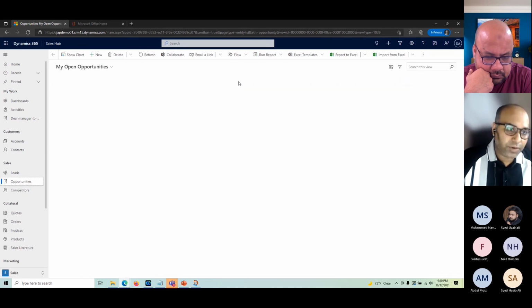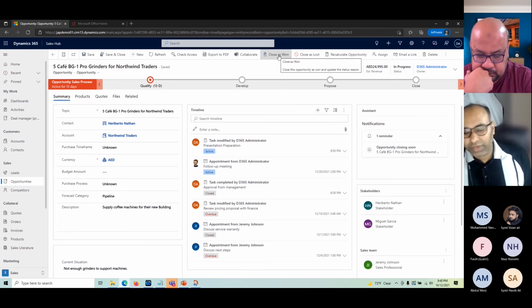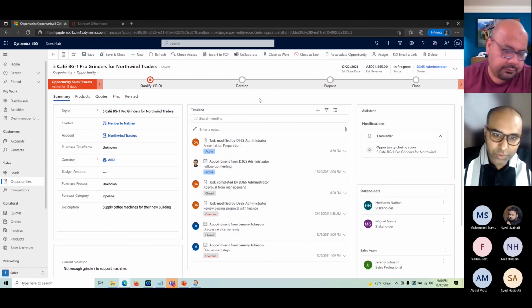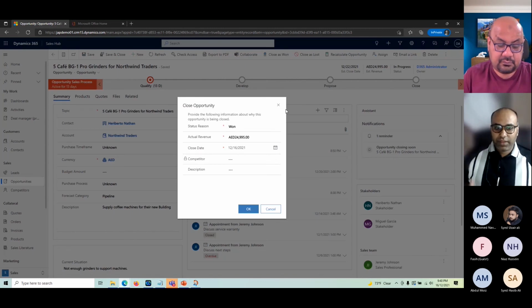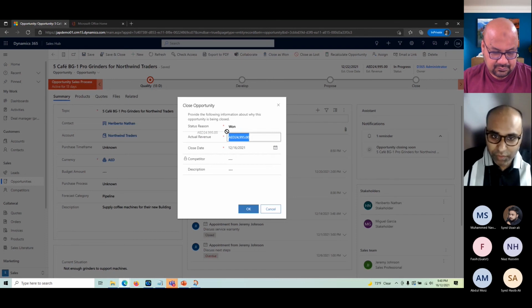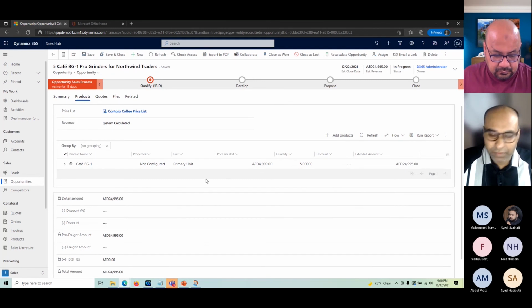Another scenario is that I can directly close as won. In many scenarios, people do not use quotes, sales orders or invoices, and only use lead to opportunity. In that case, they can click Close as Won. This means we have won the deal, and I can change the actual revenue if I want, since this is based on my estimations. There are two ways: I can update the products here, and based on this the system will auto-calculate.